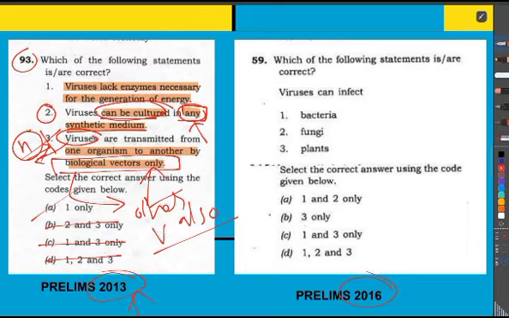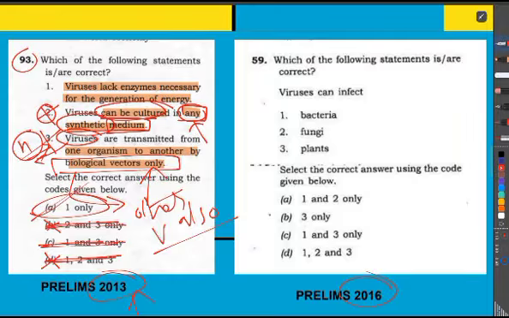We know that viruses live only through living cells. Any synthetic medium means synthetic, some kind of artificial thing, so there can be limitations. So this can also be taken as wrong. We have already eliminated the third, so B, C, D are gone, and only A is remaining, which is the answer.